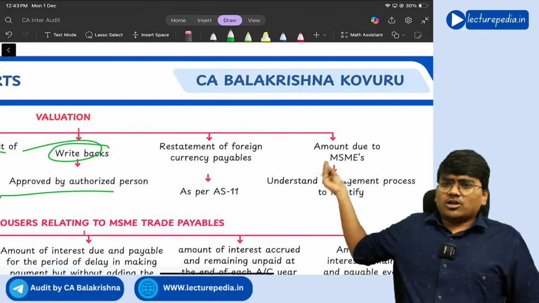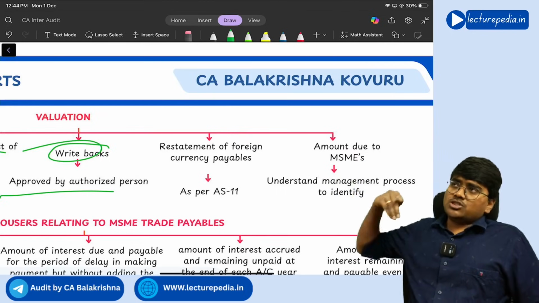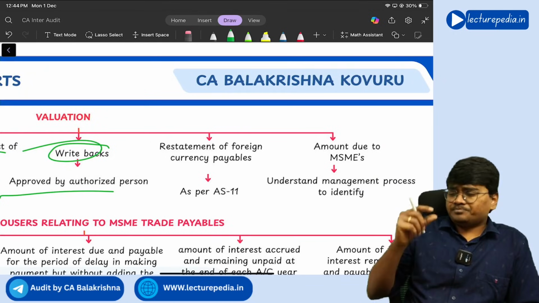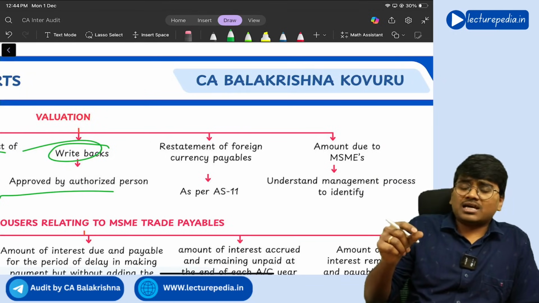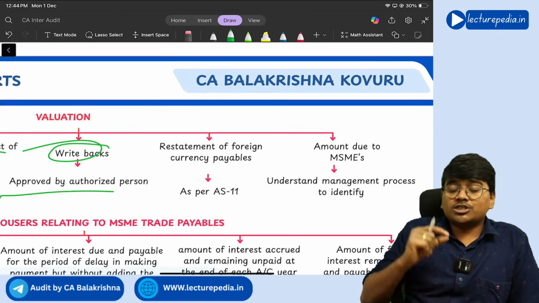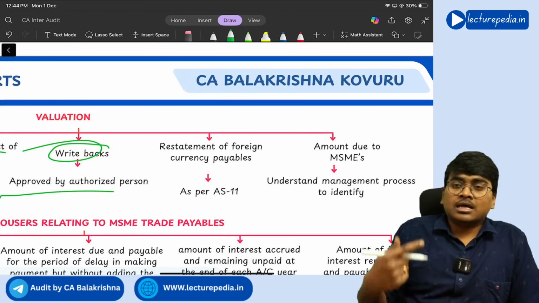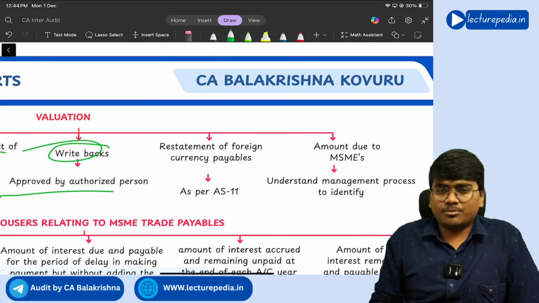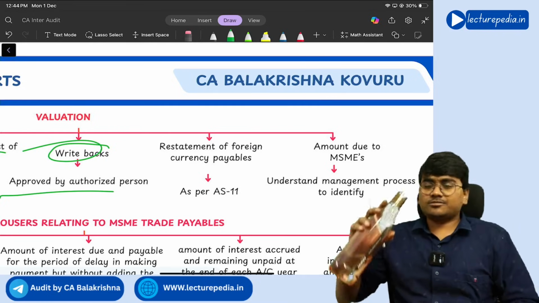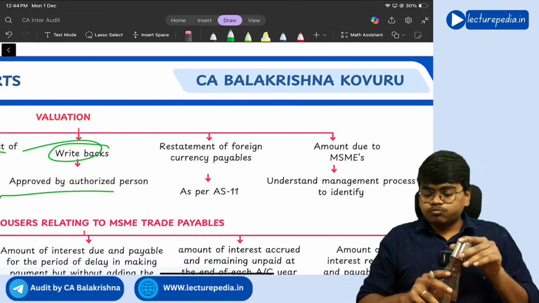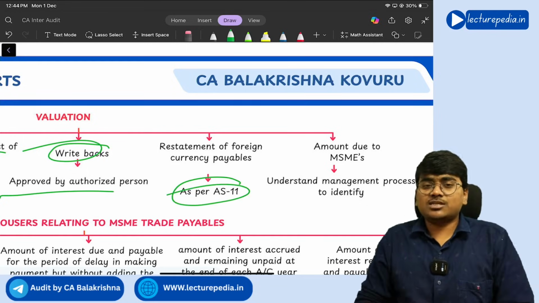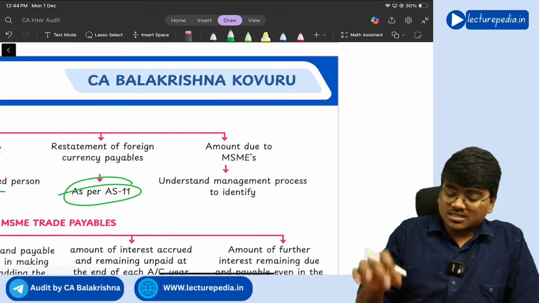Next, if at all the trade payable is to a foreign party, you will pay in foreign currency, right? So the foreign currency exchange rate keeps on changing, right? So as on 31st March you need to revalue, restate the amount that you have to pay to foreign trade payables as per the exchange rate as on 31st March. Got it? So whether that has been properly done as per Accounting Standard 11 or not, you will see.